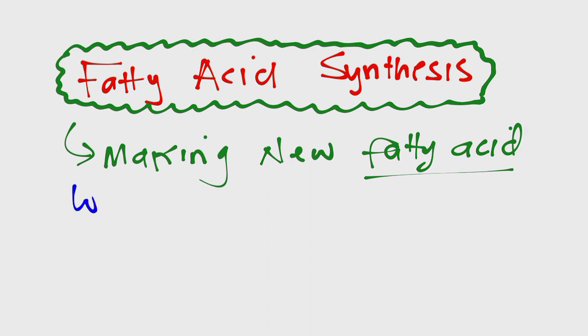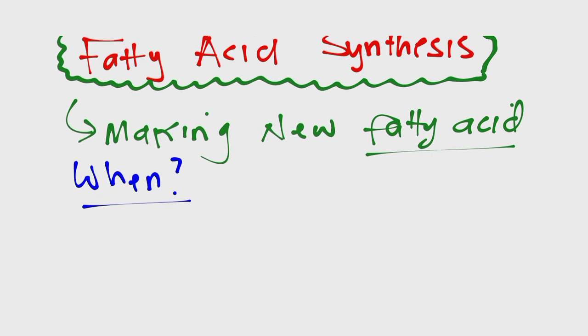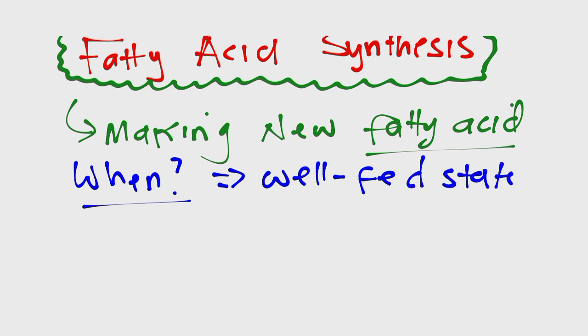Now, when is it taking place? Fatty acid synthesis is taking place during the well-fed state. Now, what is the well-fed state? The well-fed state is after eating a meal rich in carbohydrates. So let's say after eating injera, that is the well-fed state. Now, where is it taking place?